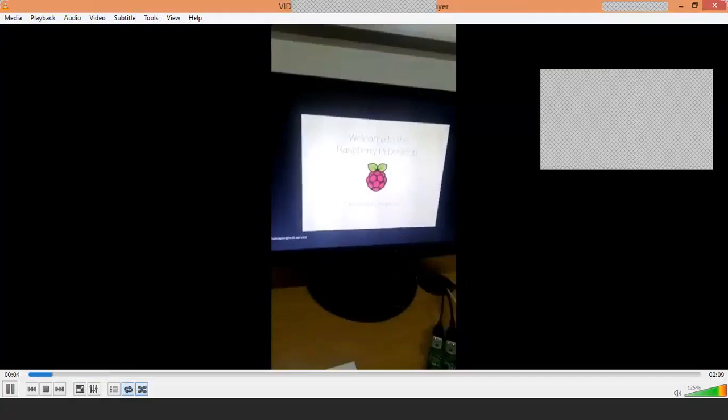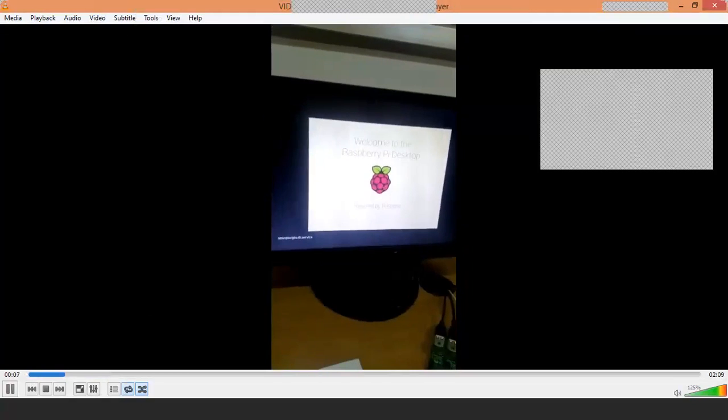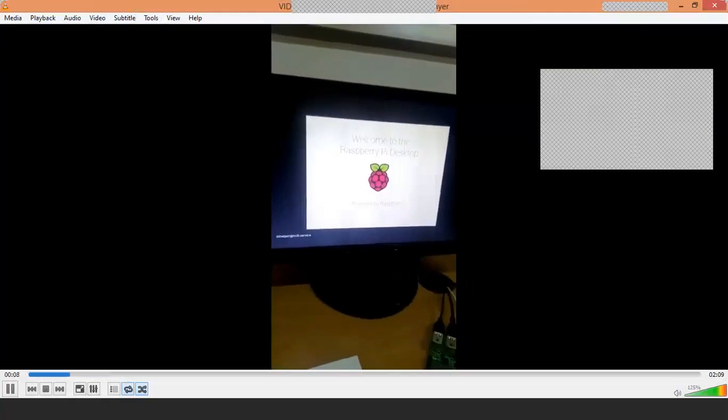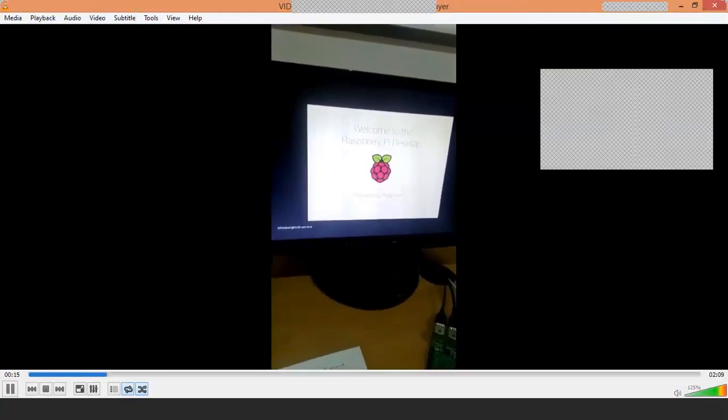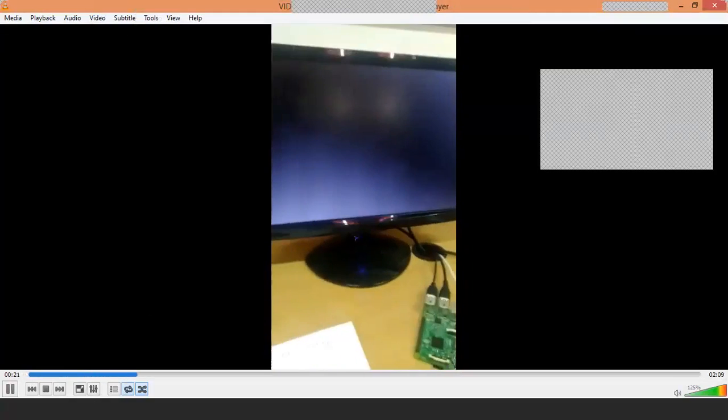Now you see the setup of your Pi. What you are seeing is the setup of your Pi. So, welcome to Raspberry Pi. You see down, I have connected the USB mouse and the USB keyboard.